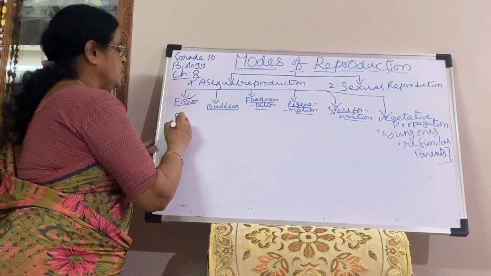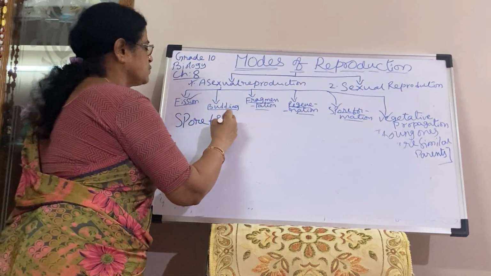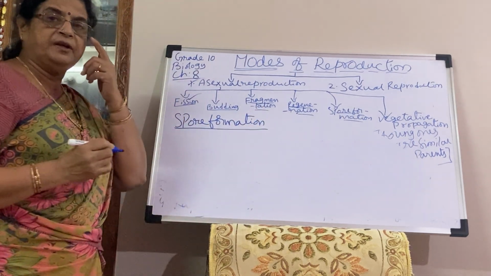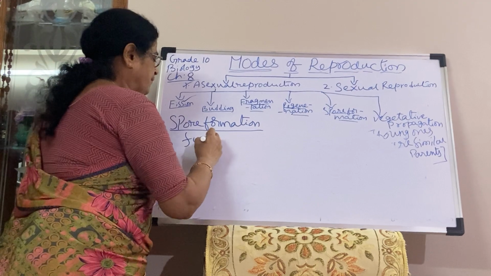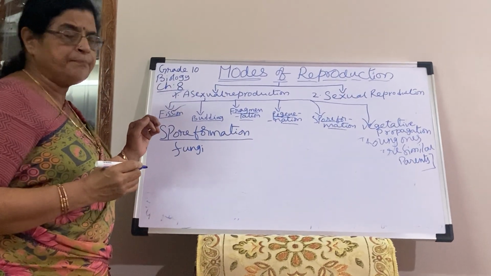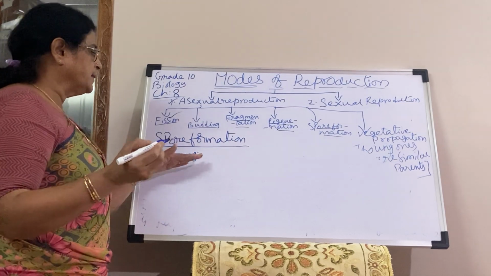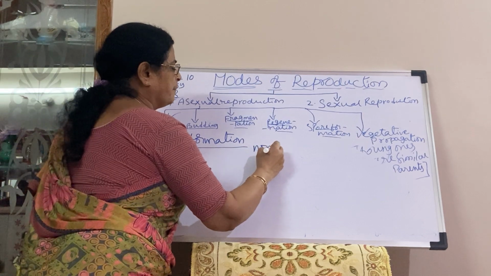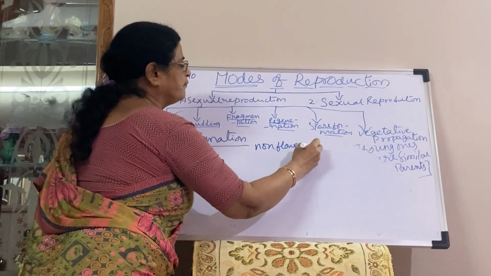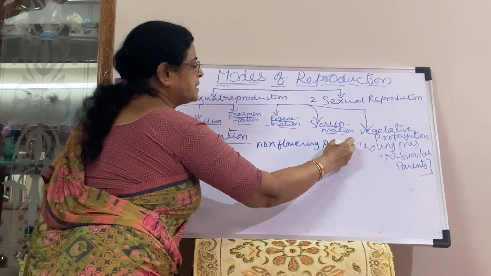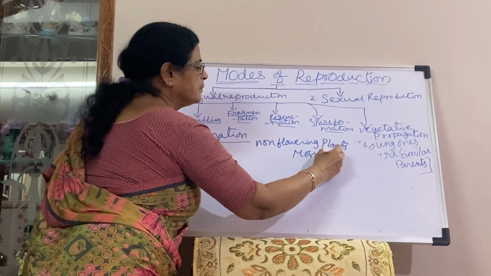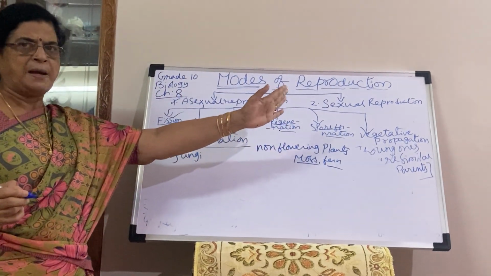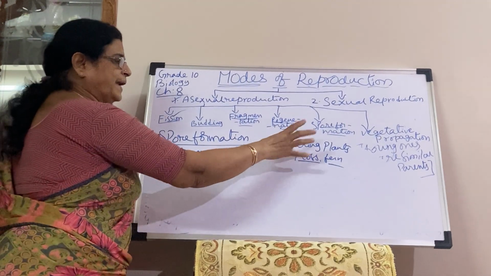So the next one is spore formation. This is what? Spore formation. Mostly we observe spore formation in fungi like Penicillium notatum and Rhizopus, that is the bread mold. Even some non-flowering plants like moss and fern also form spores. That comes under plant reproduction, the moss and fern, non-flowering plants.